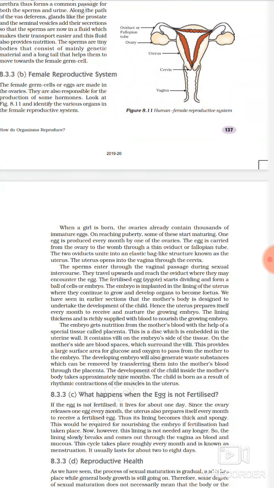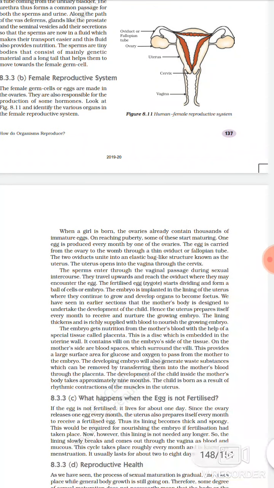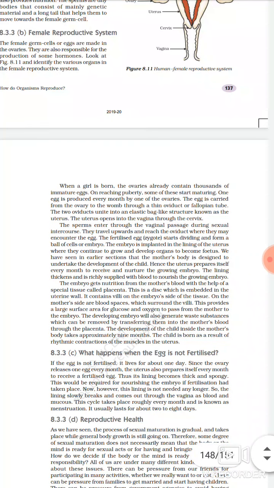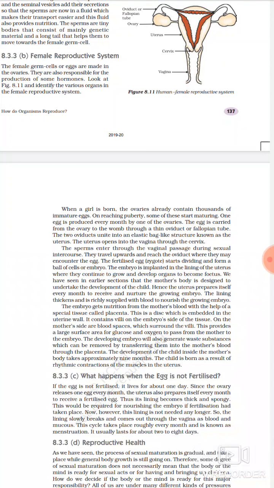If the sperm is traveling upward and goes inside the fallopian tube, and at that time there is no egg there to fertilize, there will be no fusion. If the egg is there but the sperm is not there, then also there will be no fusion. So for the fusion, both the sperm and the egg should be present in the oviduct. Okay, so let us see the further story.